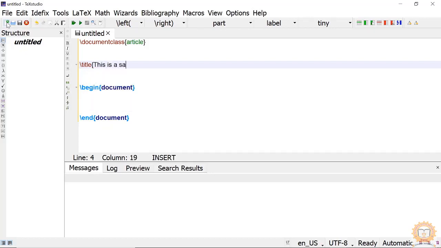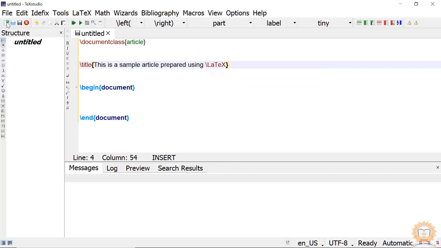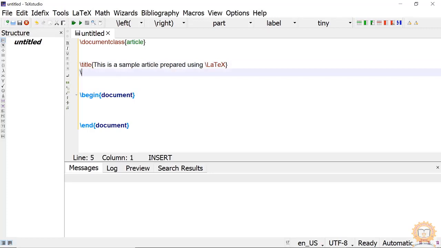This is a sample article prepared using LaTeX. See, this is a command. If I type with capital L, small a, capital T, small e and x, it will typeset LaTeX in its proper form. It is predefined. Then we will give the name of the author.